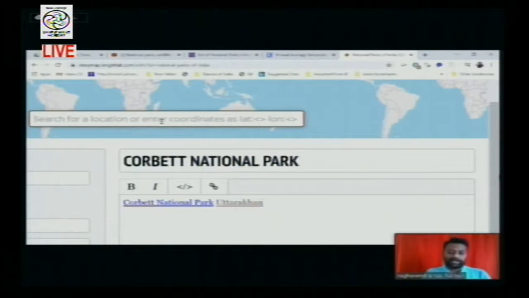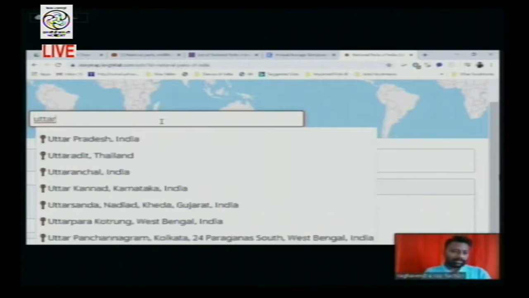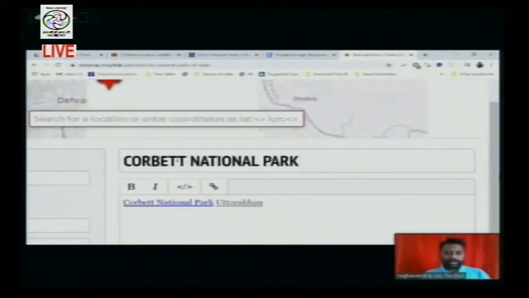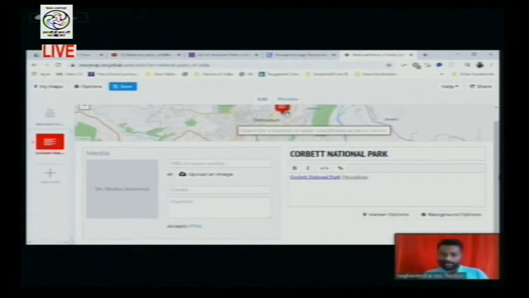Now we will see Uttarakhand. See, Uttaranchal is there here, that is in India. If you just click on it, it links that particular map coordinate with the slide which you are making. So it has taken a coordinate on the map as Uttarakhand.